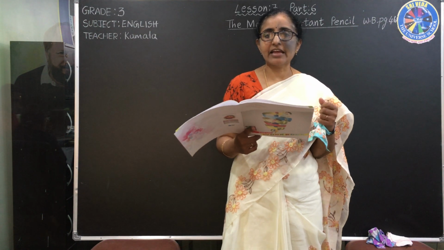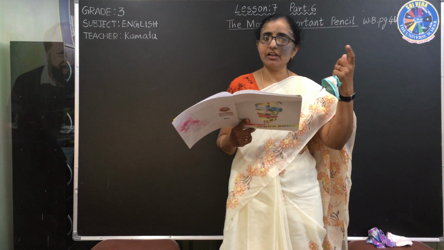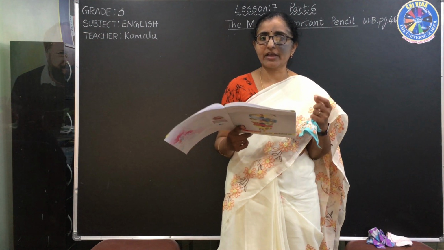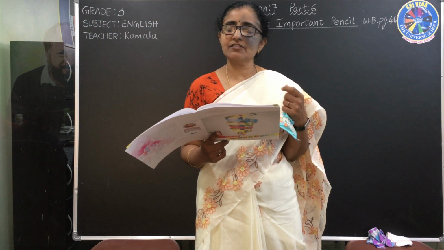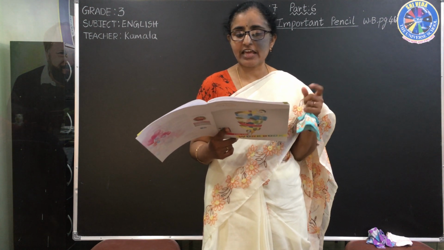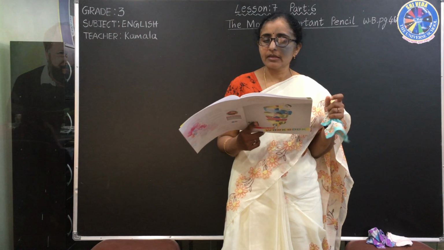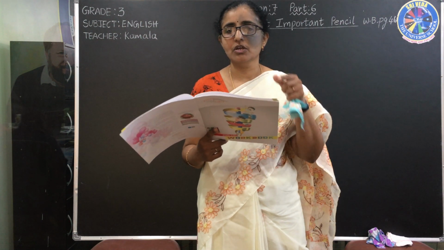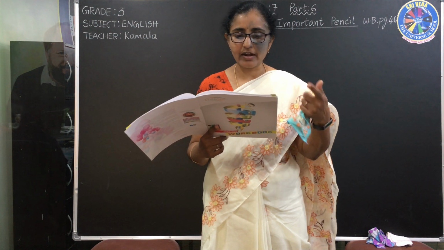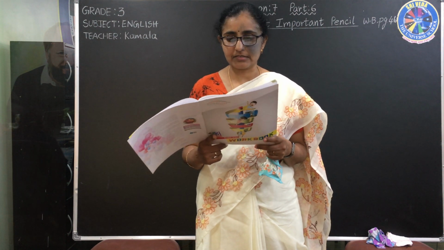Yes. If their grandparents are also there, they will be the oldest. But right now he is talking about his family only, means father, mother. So his father is the oldest. Where is oldest? Yes, it is the third picture. So in the third picture you write number 2, so that when you are writing, you can easily find out the answer.